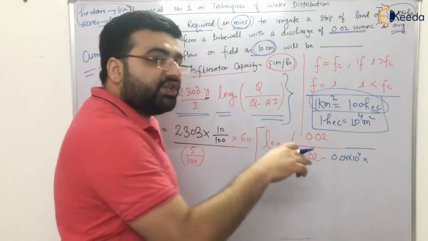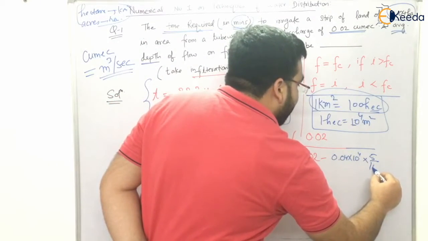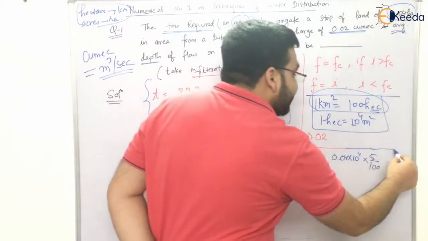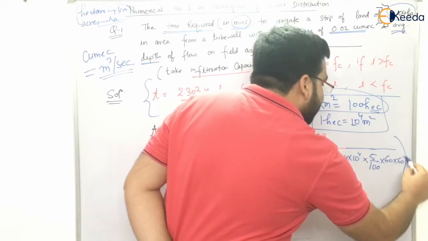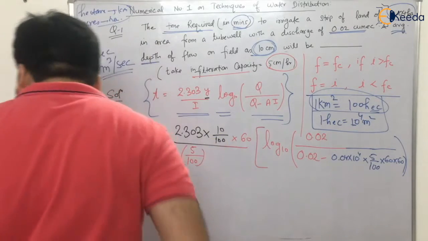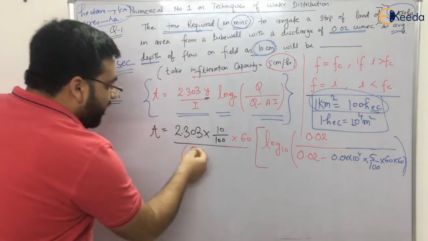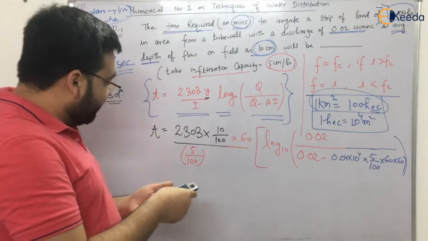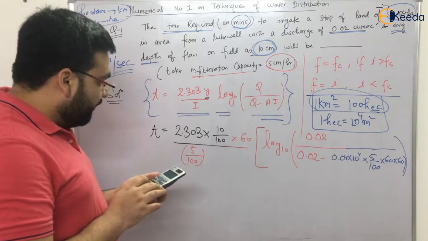So it will be equal to 5 divided by 100. This is meters per second. Now per second will be equal to into 60 into 60, so this will be the denominator. Now let me calculate how much the value for time comes in minutes. So 100 will get cancelled out. This will be 5 into 2, 10. So 120 into 2.303. So let me simplify it. 2.303 into 120 into, now we have log.